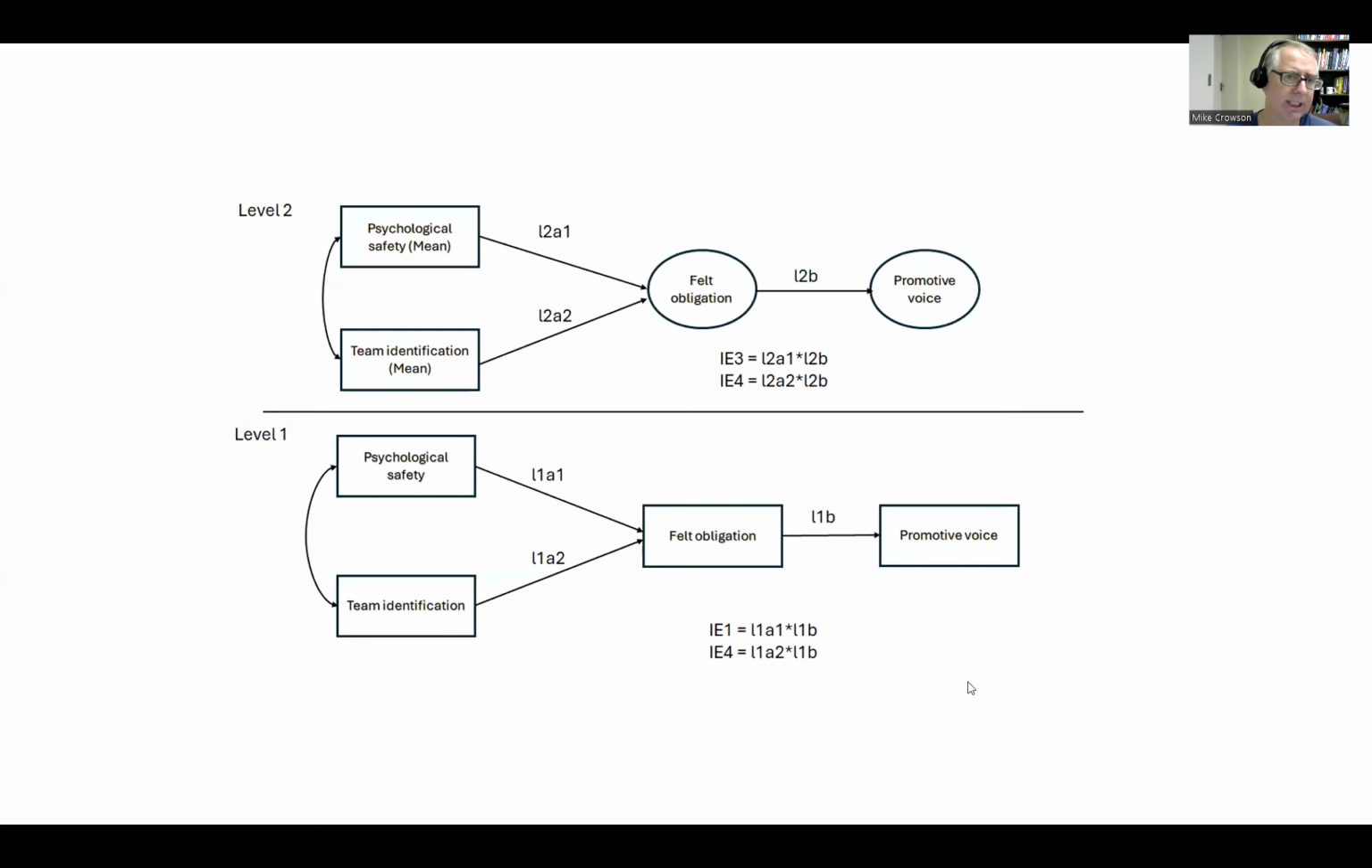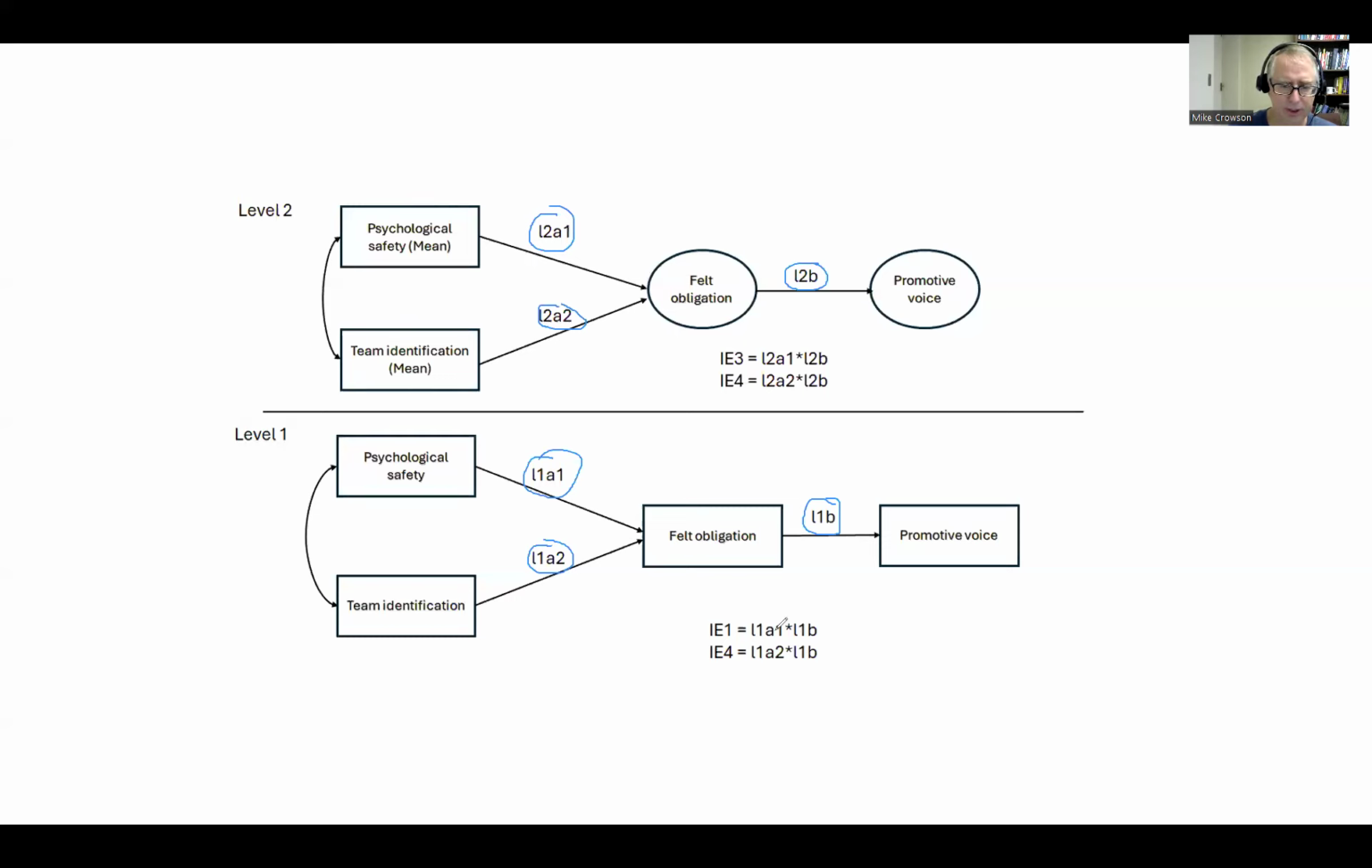Before doing that in lavaan, I thought I would briefly go over my labeling of the paths. At level 1, I'm going to assign labels of L1A1 for the path from psychological safety to felt obligation, L1A2 for the path from team identification to felt obligation, and then L1B for the path from felt obligation to promoted voice. At level 2, we'll use L2A1 and L2A2 for the paths from psychological safety and team identification to felt obligation, and then L2B for the path from felt obligation to promoted voice.